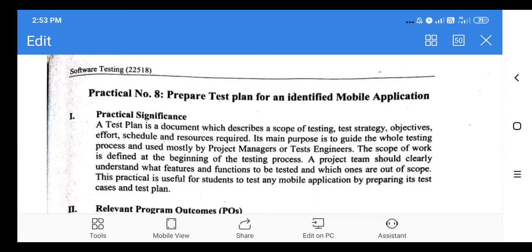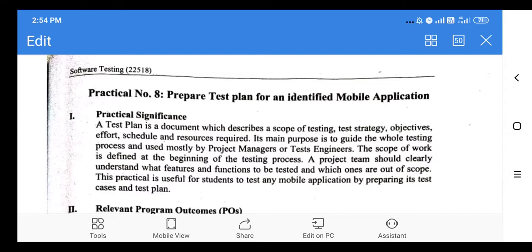In this practical, you need to prepare a test plan for an identified mobile application. We have already discussed the test plan in our third unit, right? What is a test plan? You need to describe the scope of testing, test strategy, objectives, efforts, schedules, and resources required for the particular module testing.